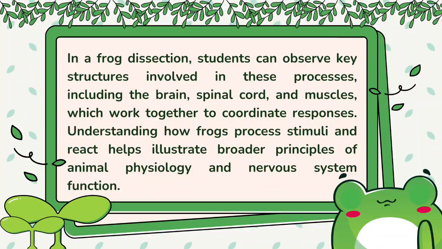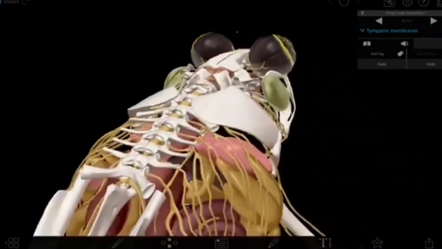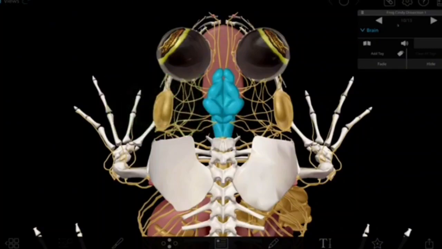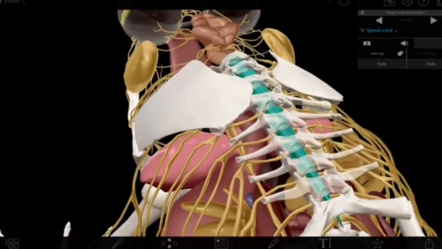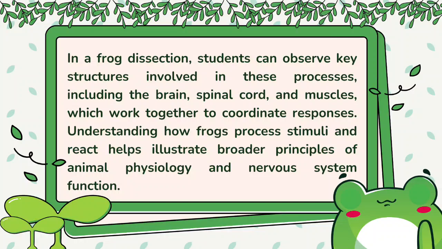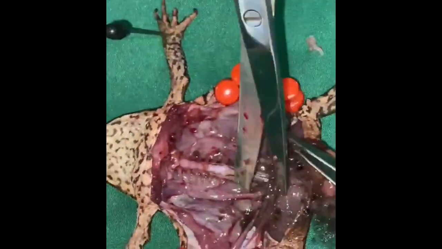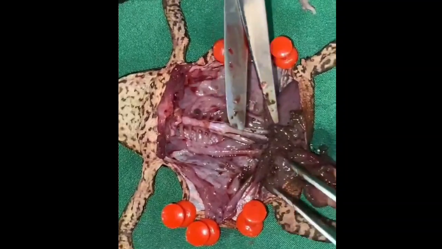In the frog dissection, students can observe key structures involved in these processes, including the brain, spinal cord, and muscles, which work together to coordinate responses. Understanding how frogs process stimuli and react helps illustrate broader principles of animal physiology and nervous system function.